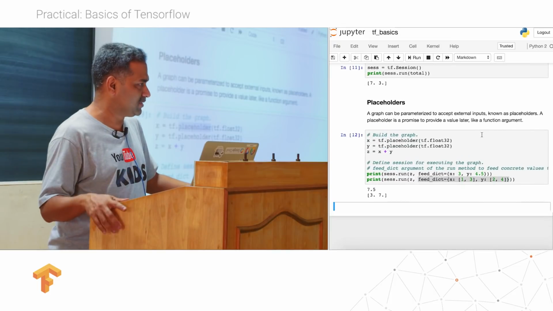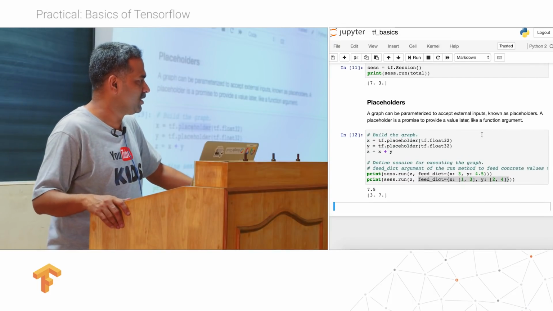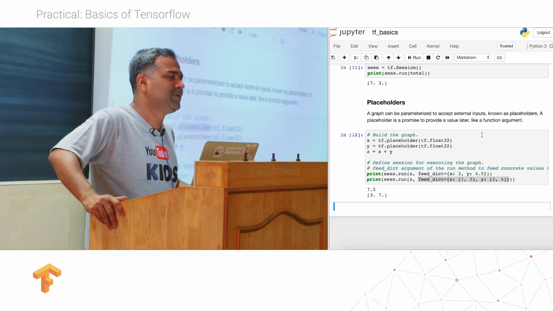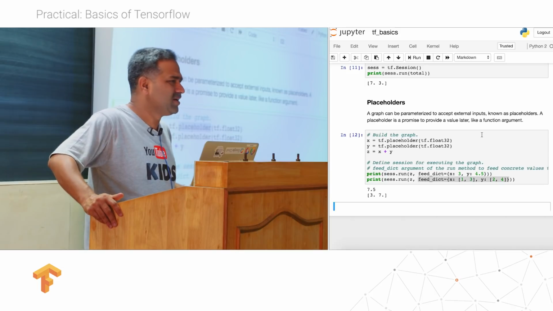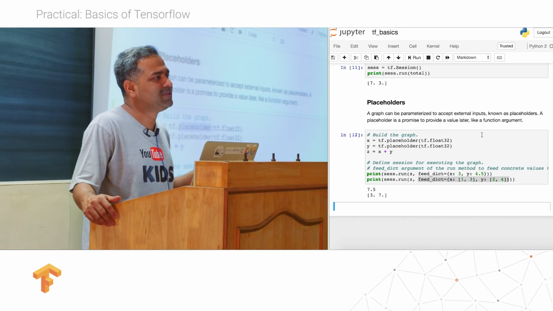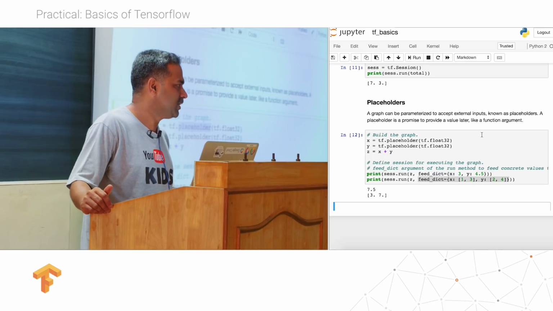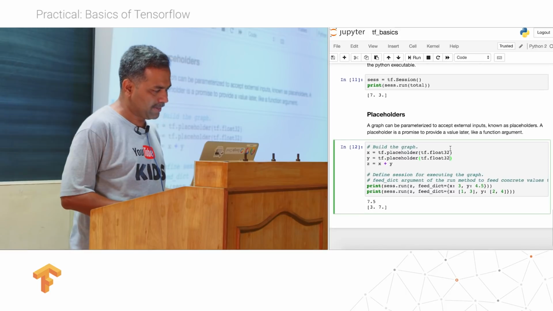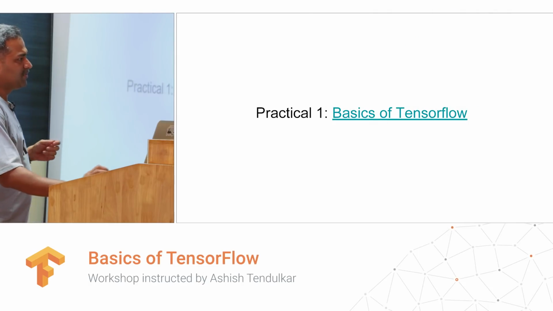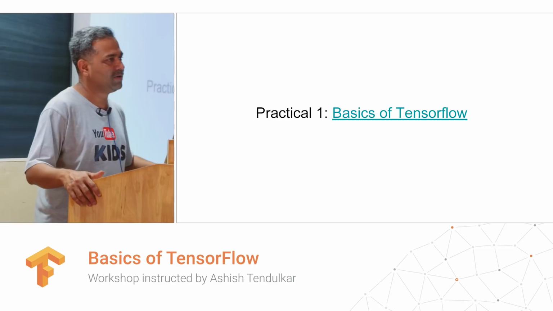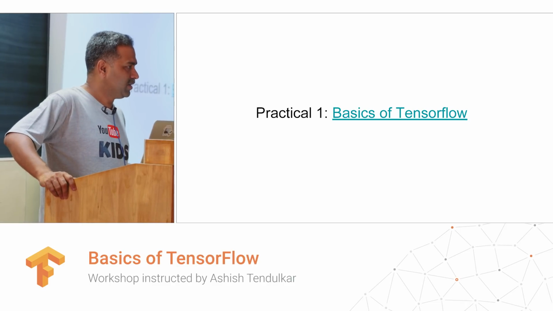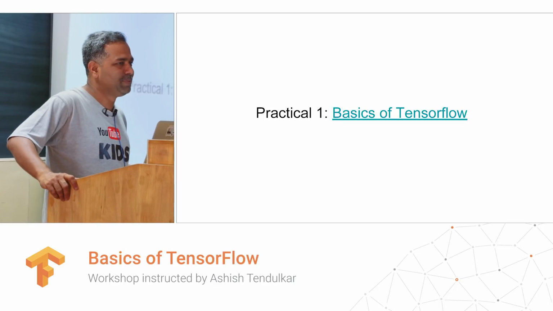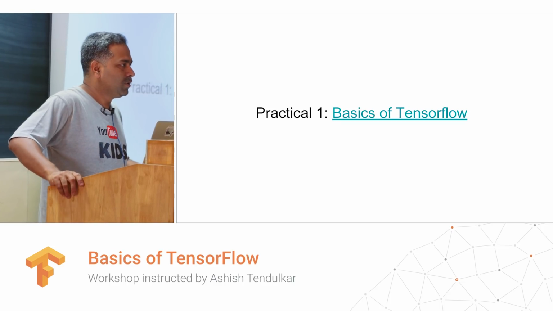We can also define variables. In a machine learning algorithm, we also need variables, like variables to hold weights and biases. These are classical variables in a programming language, variables that can take different values in the course of the program. Okay, so let's go back. That was the first practical which I walked you through. From this point on, whatever practicals come, you will be doing them on your own.